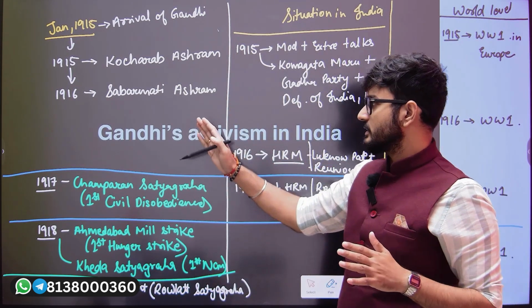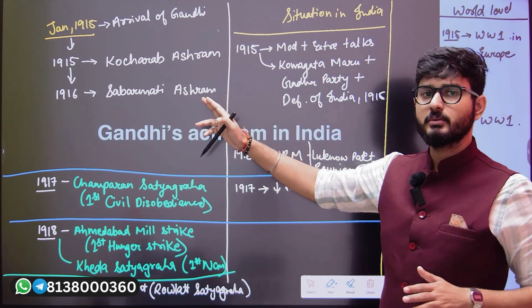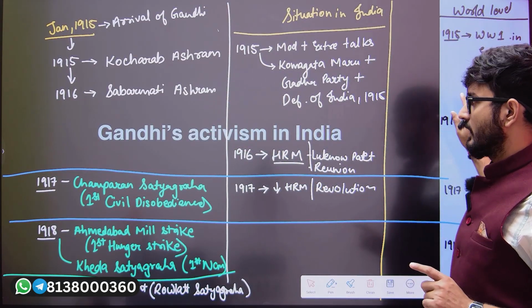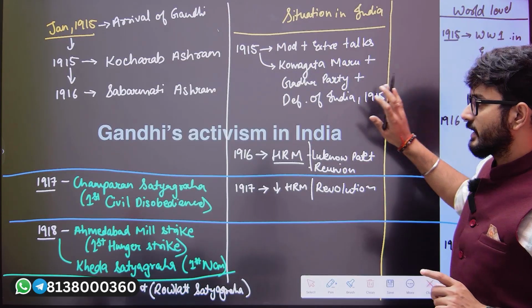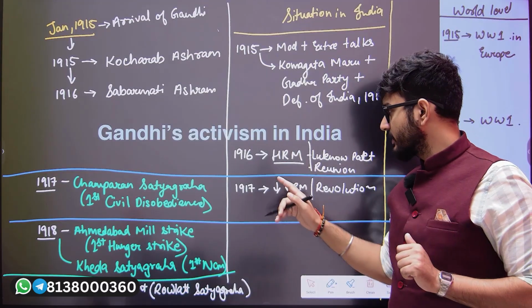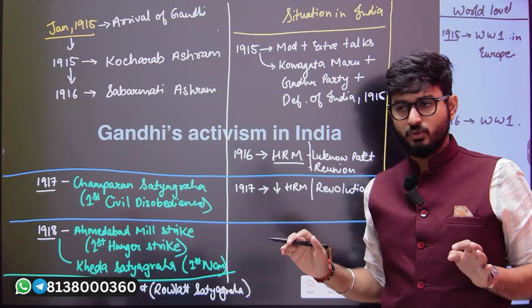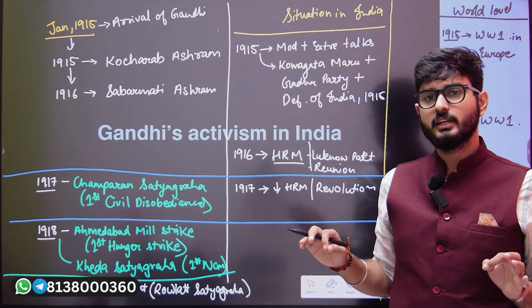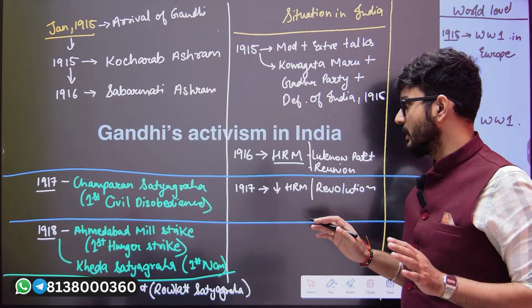However, while Gandhiji was not participating in any direct political movement, simultaneously World War One was happening, and because of it, there were negative impacts on the Indians. Because of that, we started the Home Rule movement, and simultaneously the Lucknow Pact also happened, and also the reunion of extremists within the Congress fold.